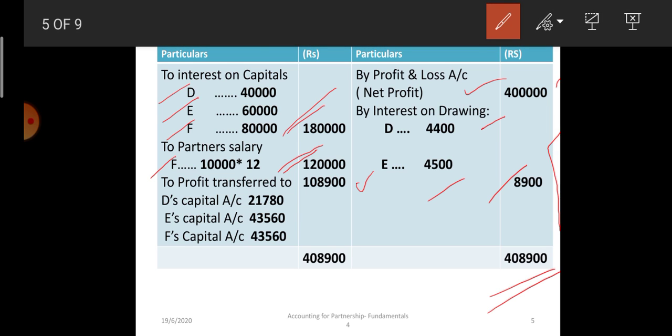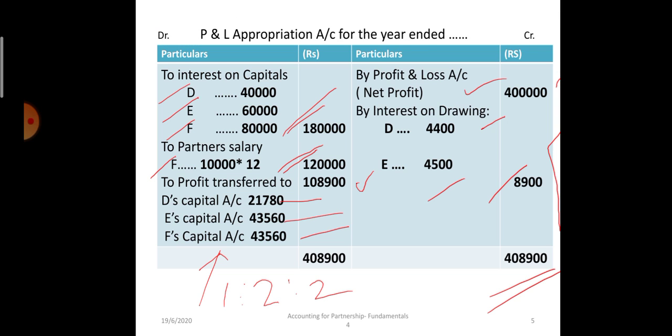Okay, what is the profit sharing ratio? 1 is to 2 is to 2. Okay, in the previous page we have discussed that calculation. So D will get 21,780, E will get 43,560, and F will get 43,560 rupees. Okay, do the calculation, multiplication, division on your own. Okay, don't just copy that.